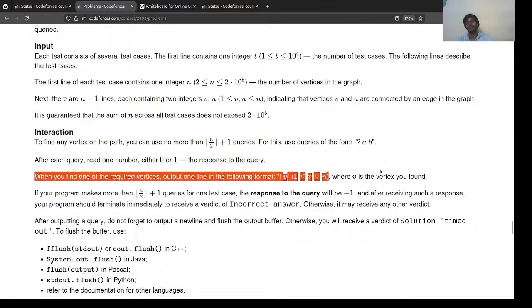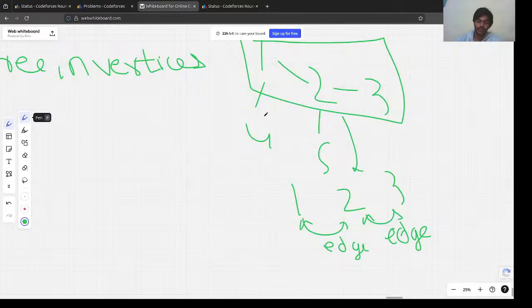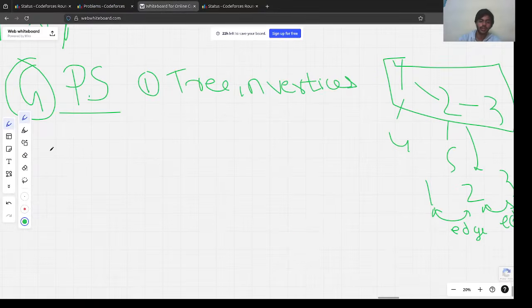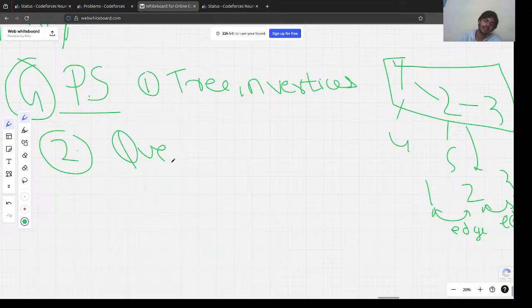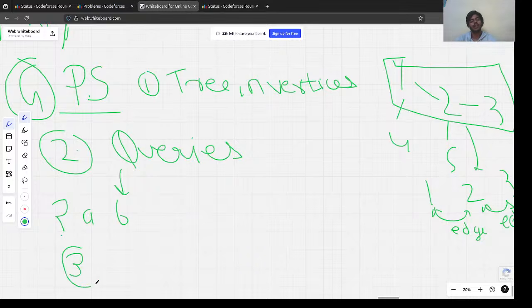We just have to find one vertex. So the question is, we are given a tree, and then we can make some queries. For each query we can give two numbers.